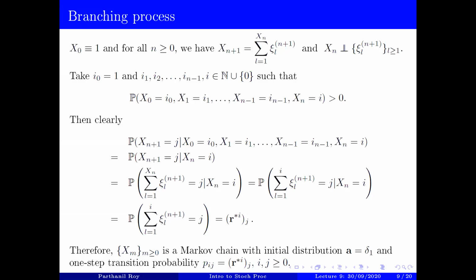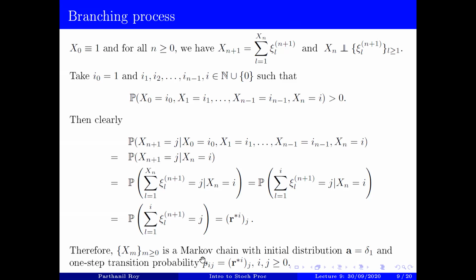Okay, so one thing that I would like to point out for Galton-Watson branching process is the following. This is a Markov chain, of course. It's starting from one particle and then with this transition probability.